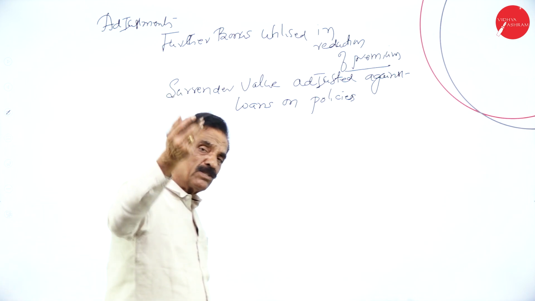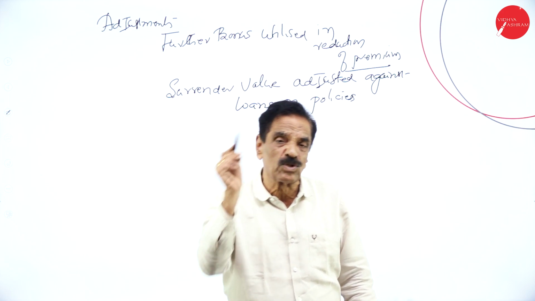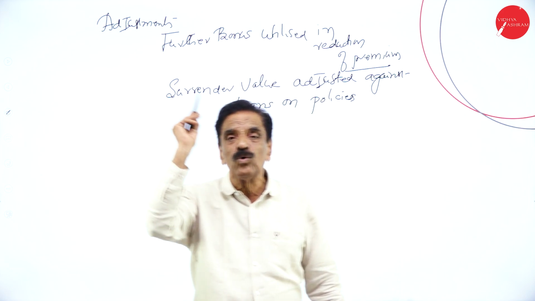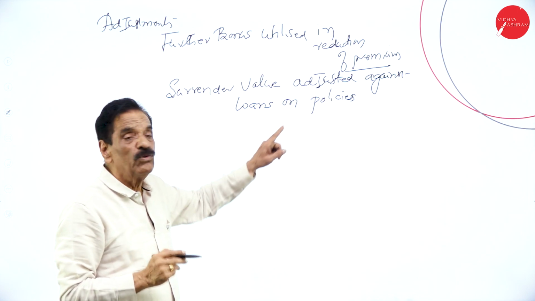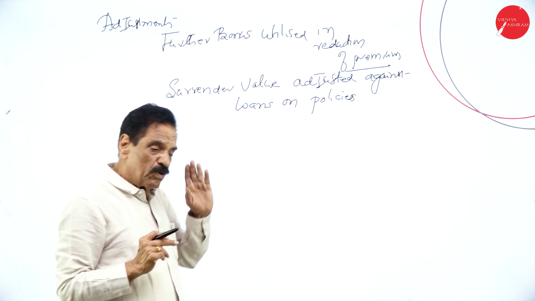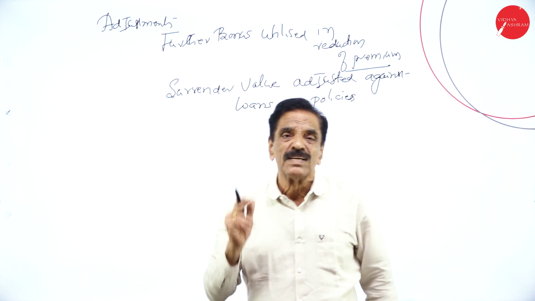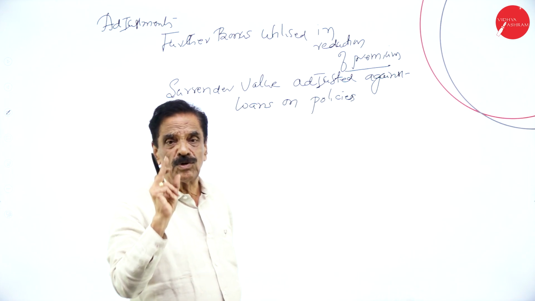And when you come back to schedule number 9, what do you have? Loans on mortgages, loans on policies. Loans on policy and surrender value should be adjusted. That should be deducted, double it. So the items in the trial balance should appear only once. The items in the adjustment should appear twice.